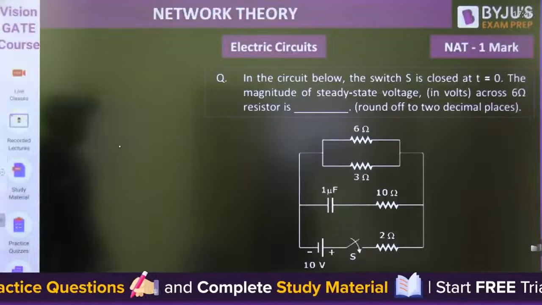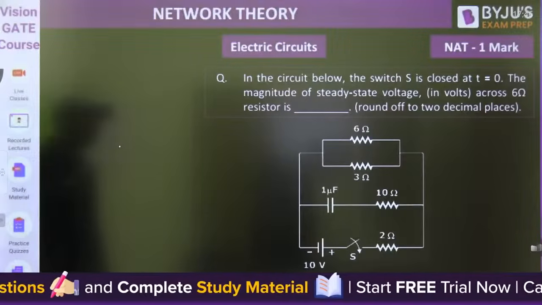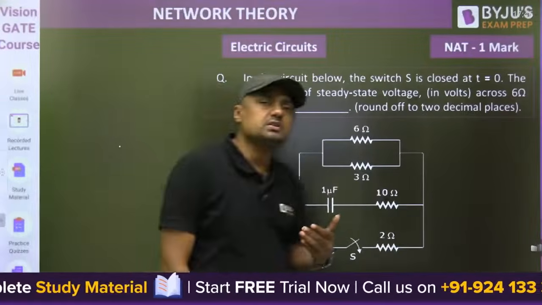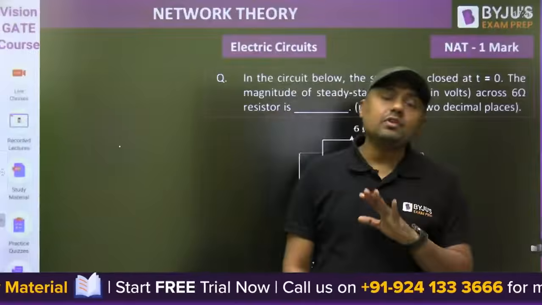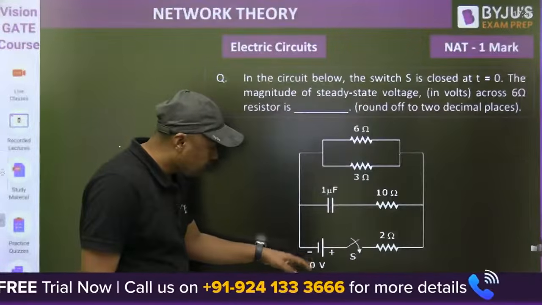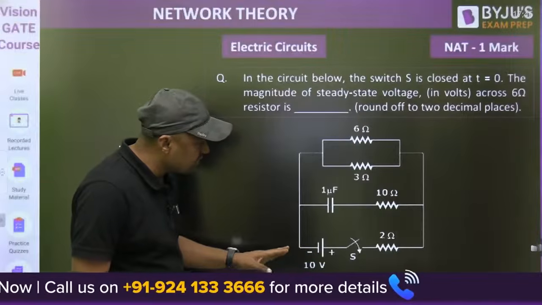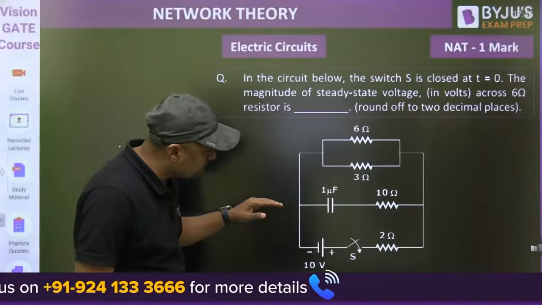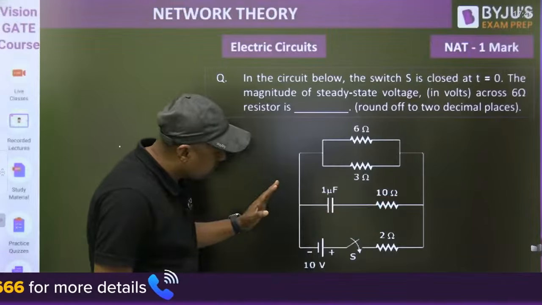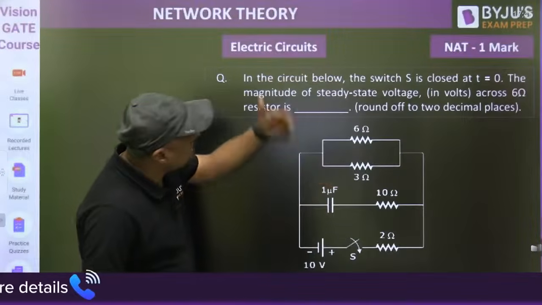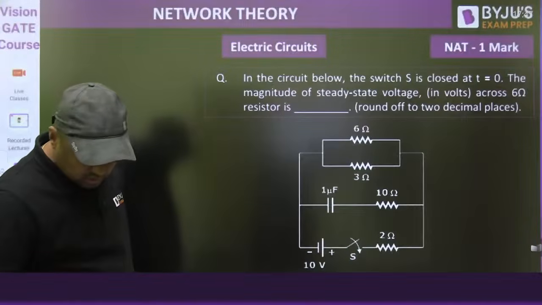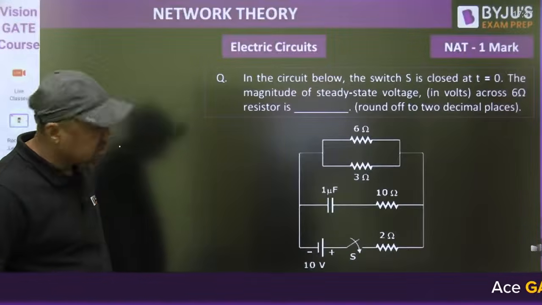In the circuit below, the switch S is closed at t equal to 0. The magnitude of steady state voltage means the capacitor will act as an open circuit under steady state condition for DC voltage. Once the capacitor acts as an open circuit, this particular branch is open. And it is asked, what is the voltage across the 6 ohm resistor?